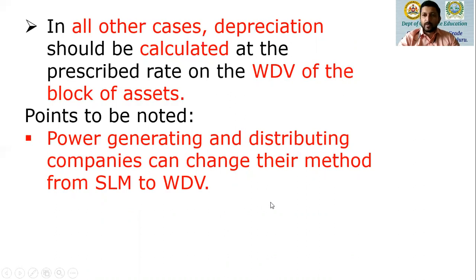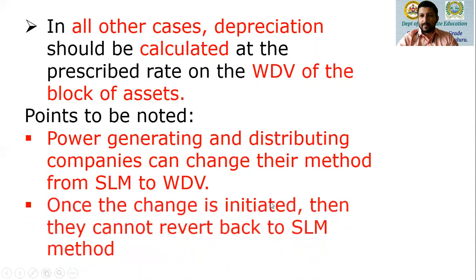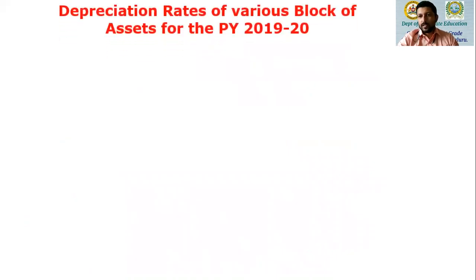But another important point, once they move from SLM to WDV, they cannot go back to the SLM method. So once the change is initiated, then they cannot revert back. They cannot go back to the straight line method. They will have to continue with the written down value method henceforward. So there is no question of going back to the straight line method of charging depreciation once the power generating and distributing companies change the method from SLM to written down value.